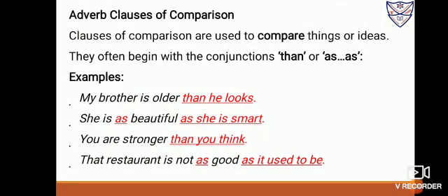Now, adverb clauses are used for comparison. We use as and than. As...as is used in the positive and than is used for the comparative. Clauses of comparison are used to compare things or ideas. They often begin with the conjunctions than or as...as. My brother is older than he looks. So, than he looks is an adverb clause. She is as beautiful as she is smart. You are stronger than you think. So, than you think is an adverb clause. That restaurant is not as good as it used to be. So, as it used to be is an adverb clause.